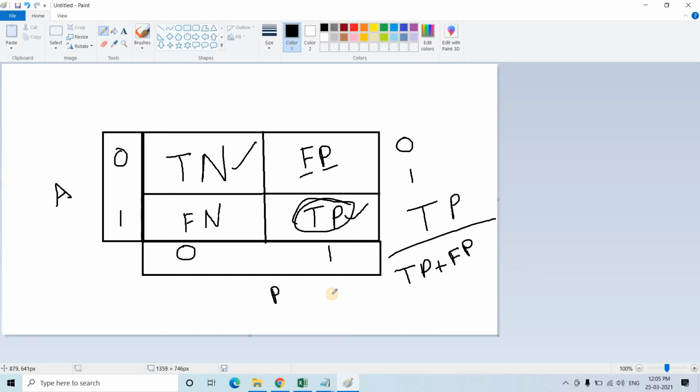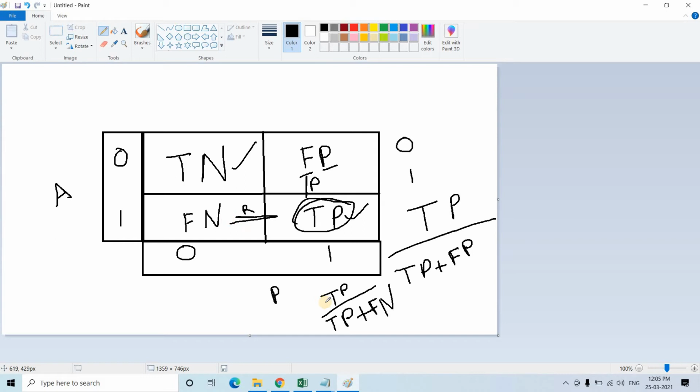The other will be recall, so TP by TP plus FN. So this is recall, and this direction is my precision, right? As simple as that. I hope you can clearly remember the formulas.